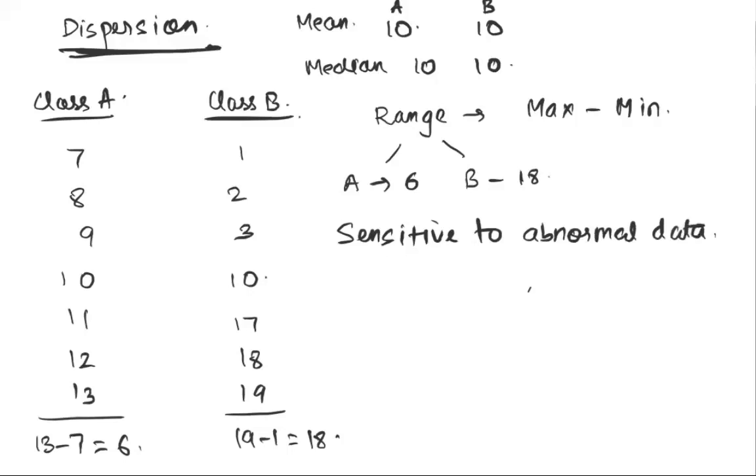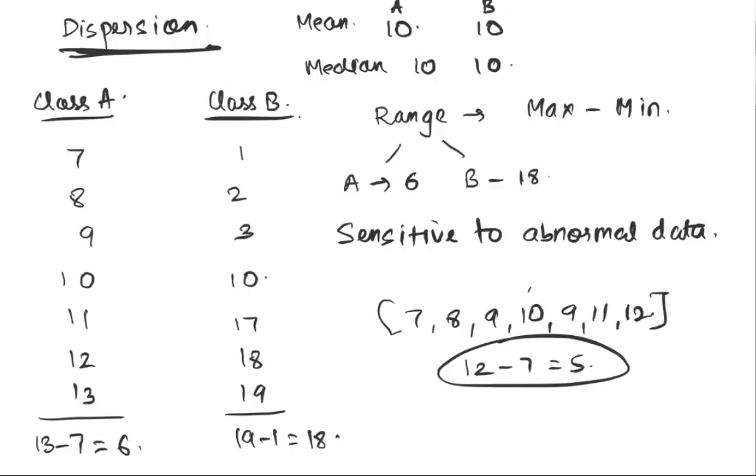Look at a distribution like this. Let's say there's a distribution like this: 7, 8, 9, 10, 9, 11, and 12. We're looking at this distribution. If somebody asks me to find out the range of values that I'm seeing in this distribution, what's the range that I see? It's 12 minus 7, and that's a range of 5. Now right now the range of this distribution is 5.